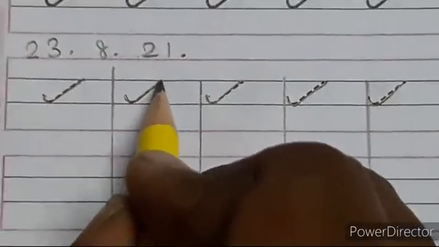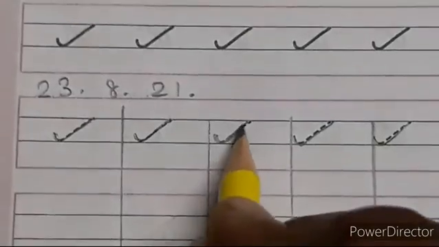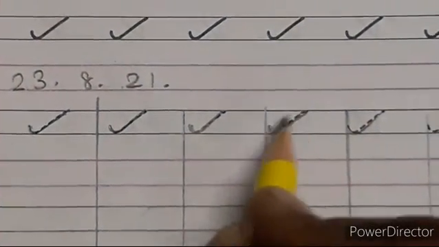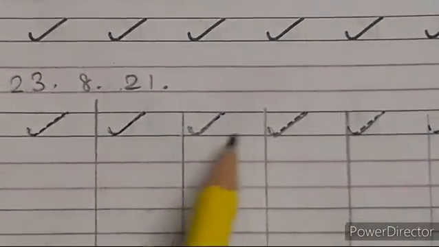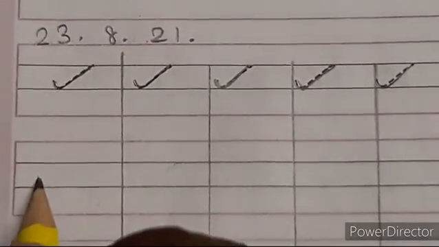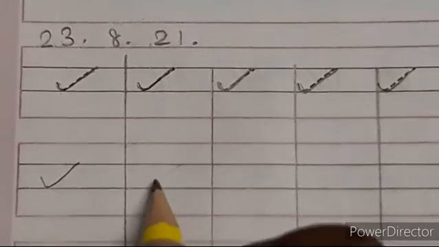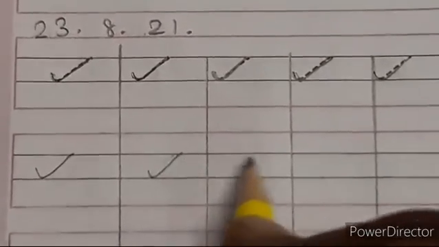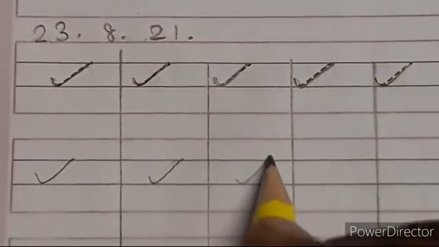One more time I am writing, children. Look at me. See, like this you have to write it. Look at me, like how you have to practice. After doing this tracing, you have to go to the next line. Look at me, a slide bend must be there and it should touch there. Again look at me, a slide bend, you should touch here.